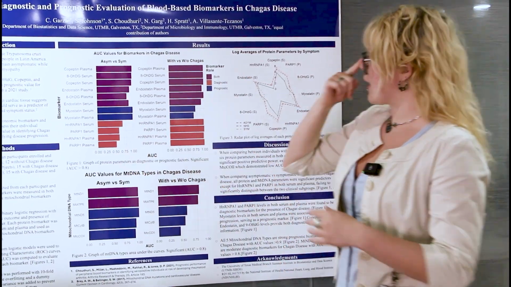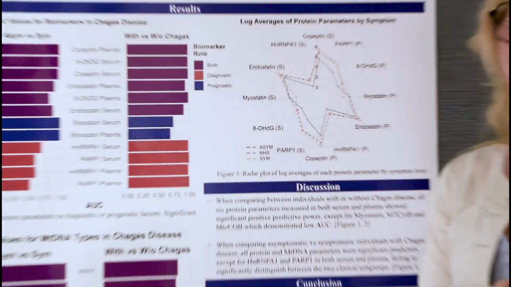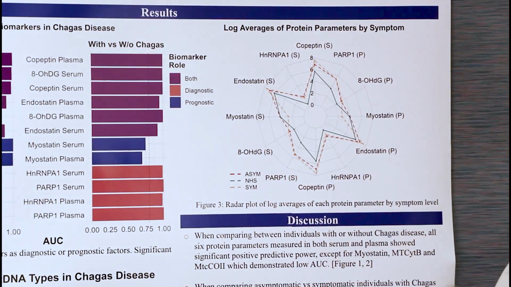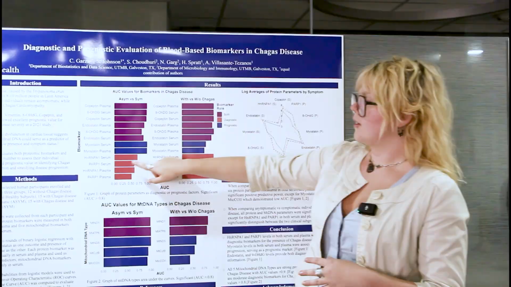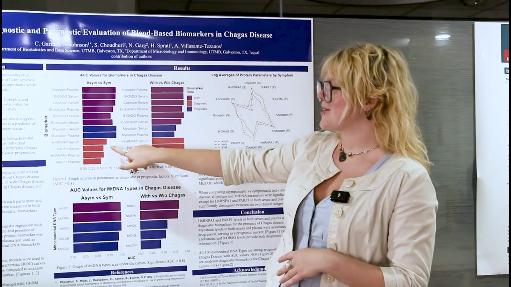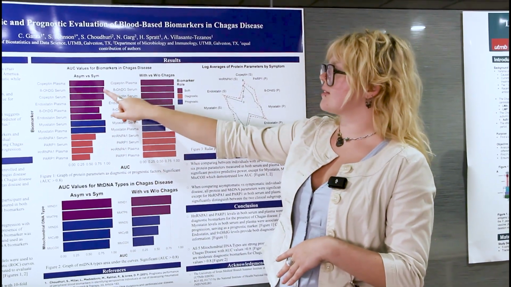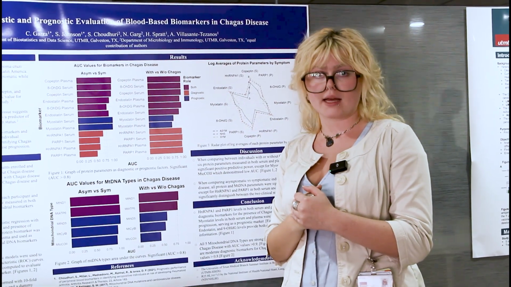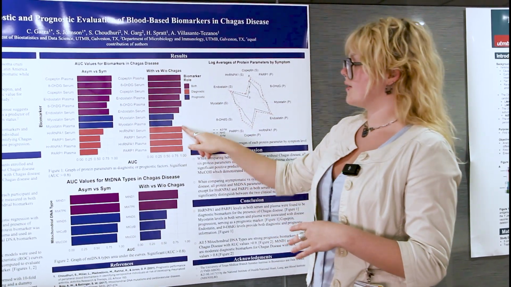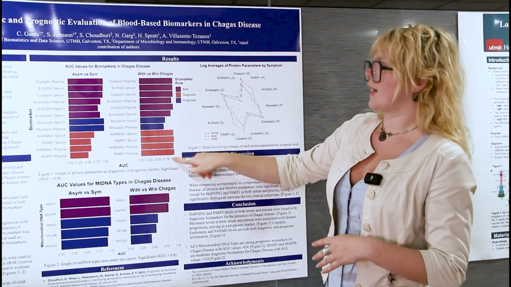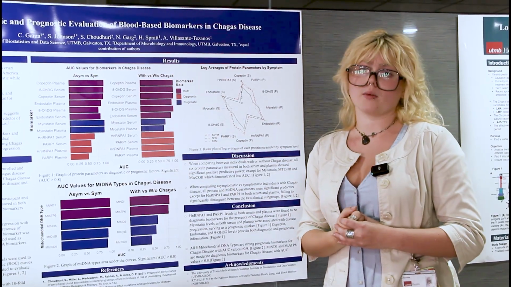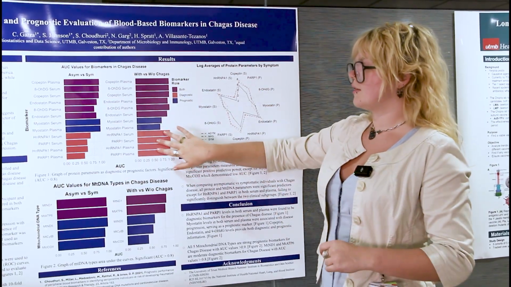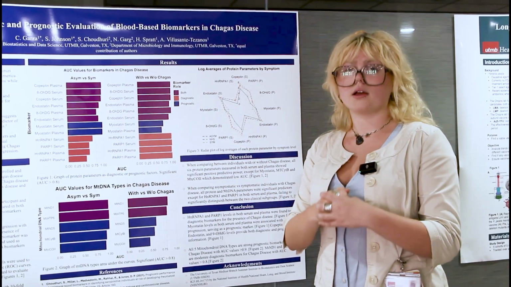And as you can see graphed here, it's a bit more interpretable in our radar plot, which has the averages for each symptom group. But we have PARP 1 and HNRNPA1 levels. It's insignificant for being able to predict if someone is symptomatic or asymptomatic if they have Chagas disease, but you can see it's above this line, it is a very good predictor for whether or not someone has Chagas disease.